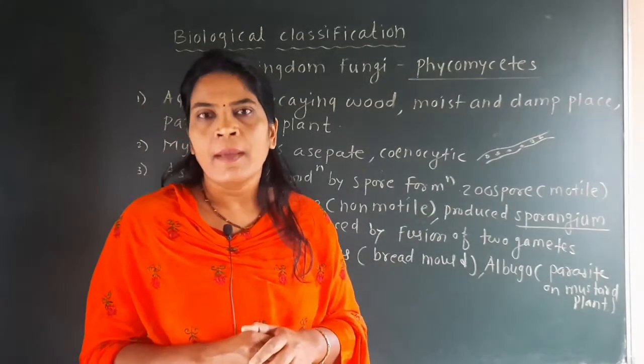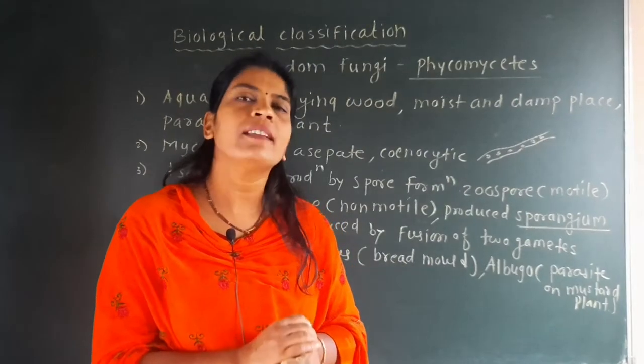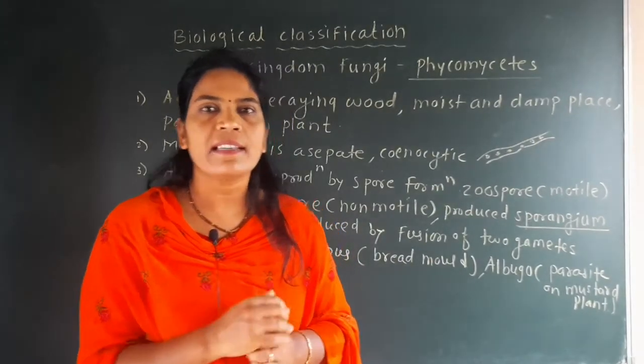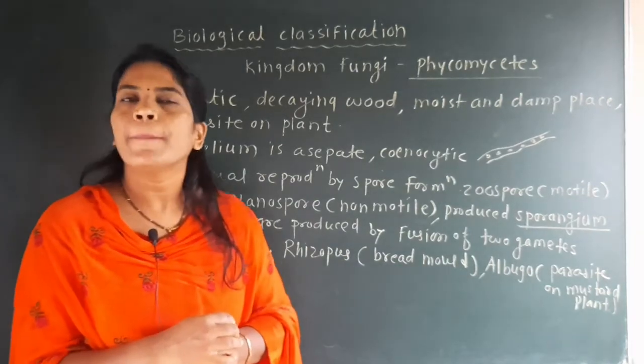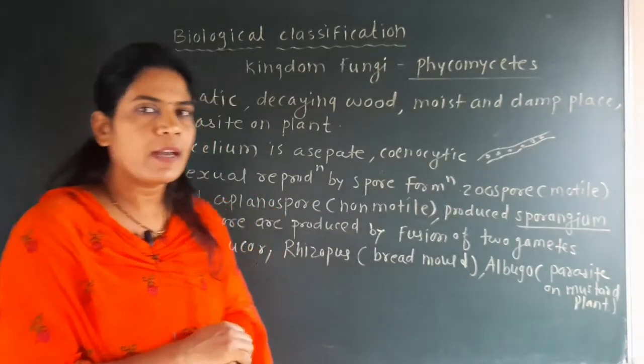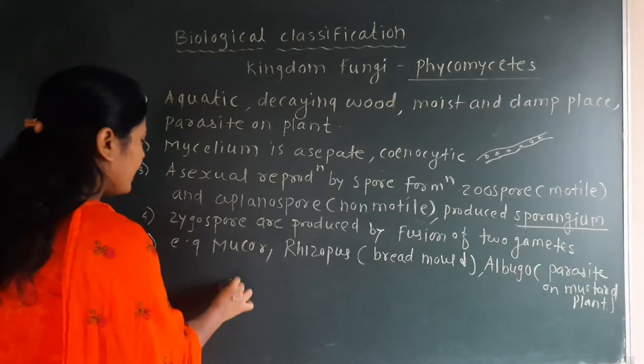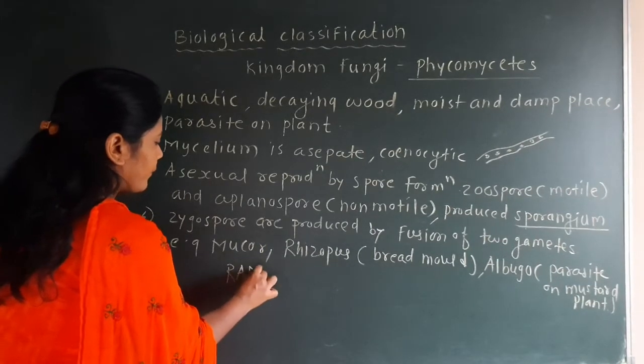Okay, so the important point of this Phycomycetes is its examples, and these examples we can study by one important trick, because by studying this trick we can easily understand the examples of this group Phycomycetes. And that trick is called RAMP.